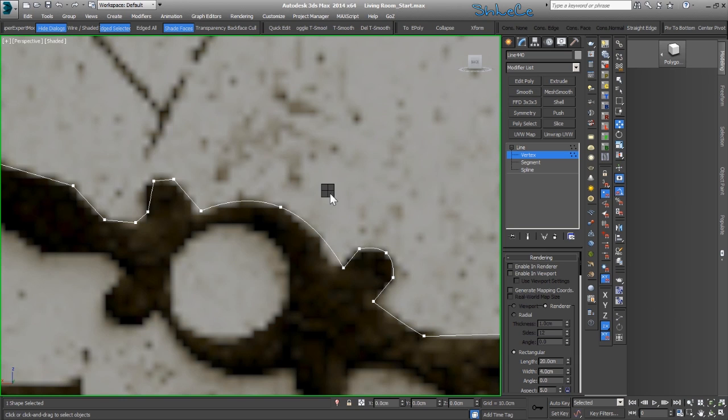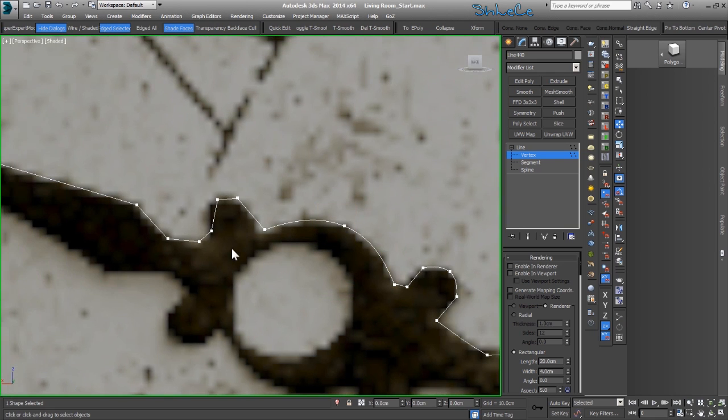I guess I need another point here, so let's go to refine and add a vertex here. Great.